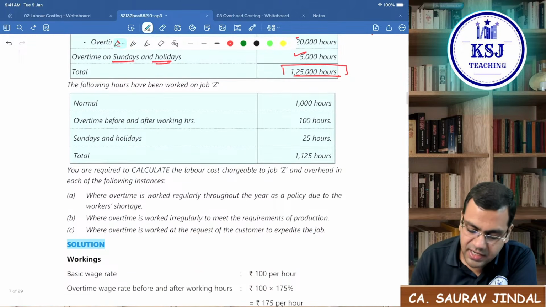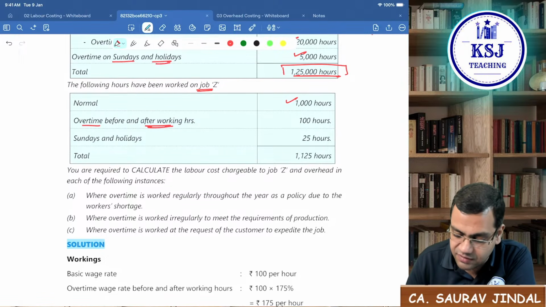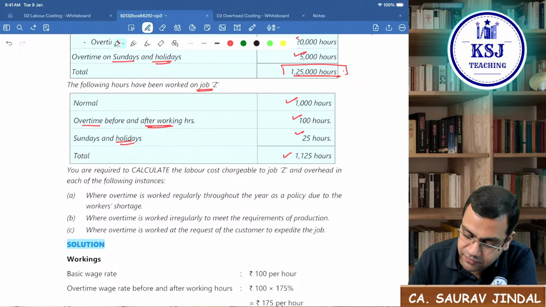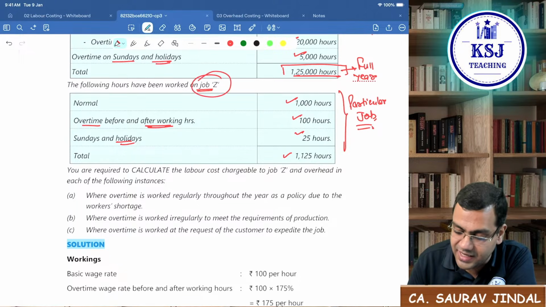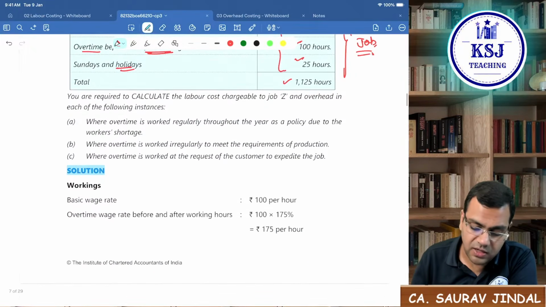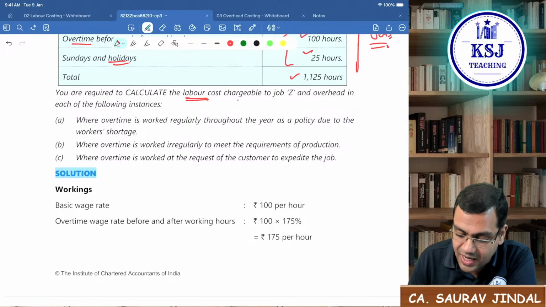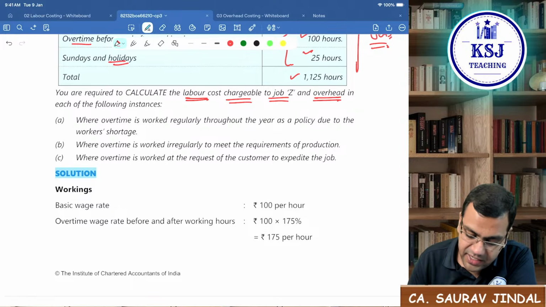After that, the following hours have been worked on job Z. Normal, 1,000 hours. Overtime before and after the working hours 100, Sundays and holidays 25, total 1125 hours. This is for the full year and this is for a particular job. In that year, we carried out a particular job Z. On this many hours have been incurred. You are required to calculate the labor cost chargeable to job Z, and the overhead in each of the following instances.